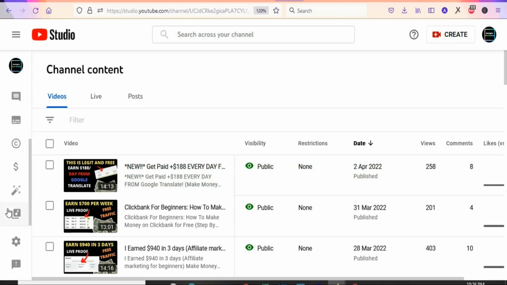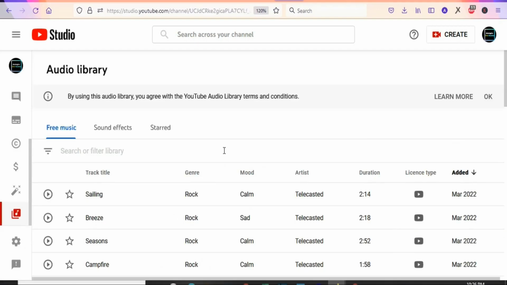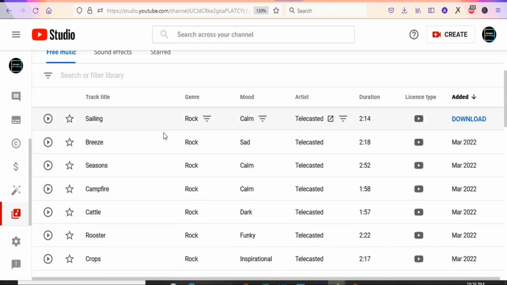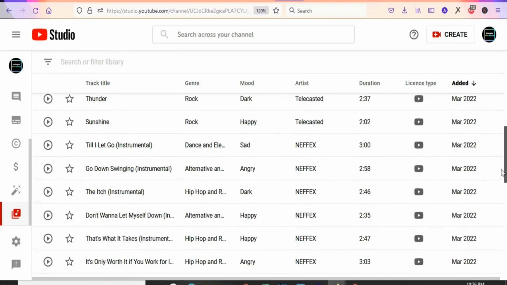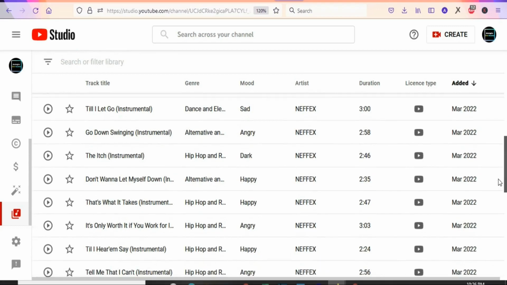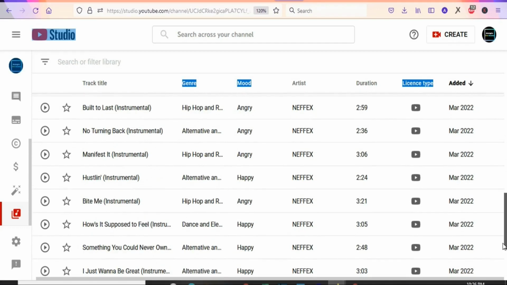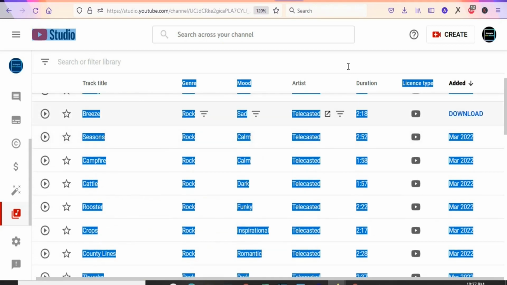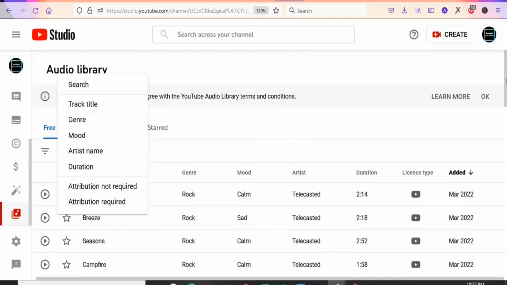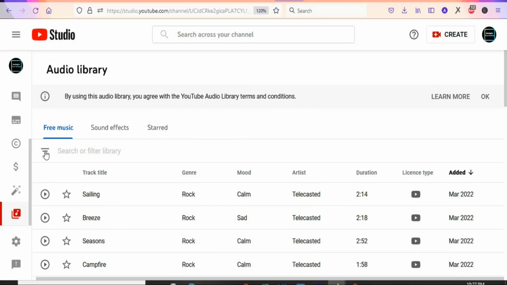Once you scroll down, you are going to select audio library. So you click on that. So once you click on audio library, you can see free music that you can add to your video without any copyright strike. So you can just scroll down and select the one that you want. So there are thousands of them. You have the option to scroll down and then choose the one that you want so that you can use it in your video. You can also filter them and then select the one that you want.